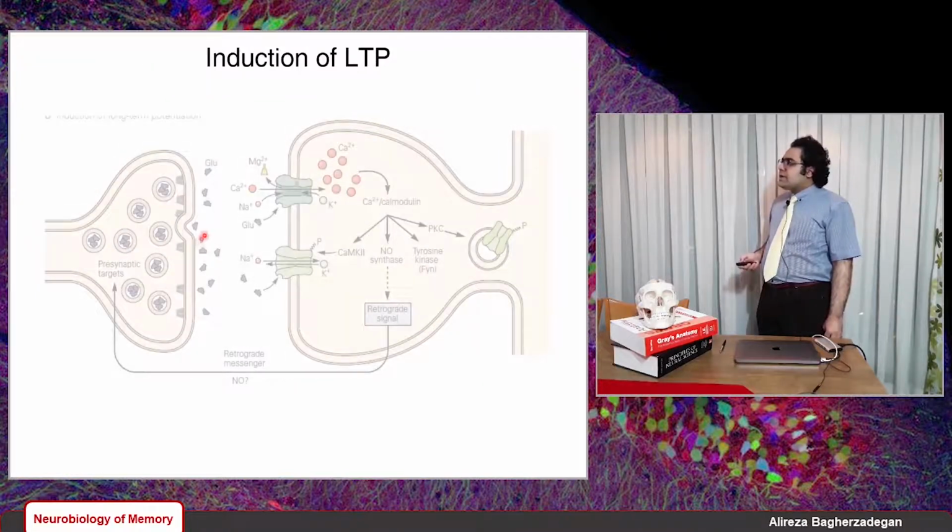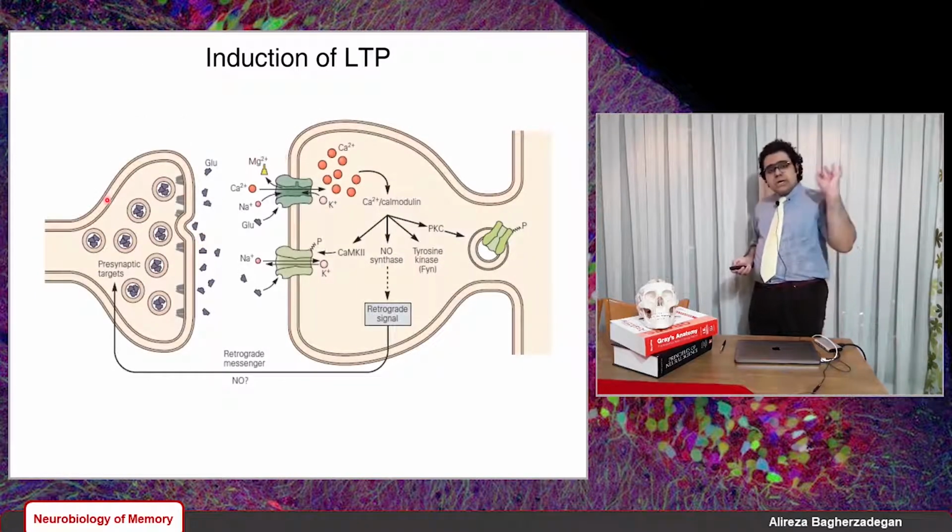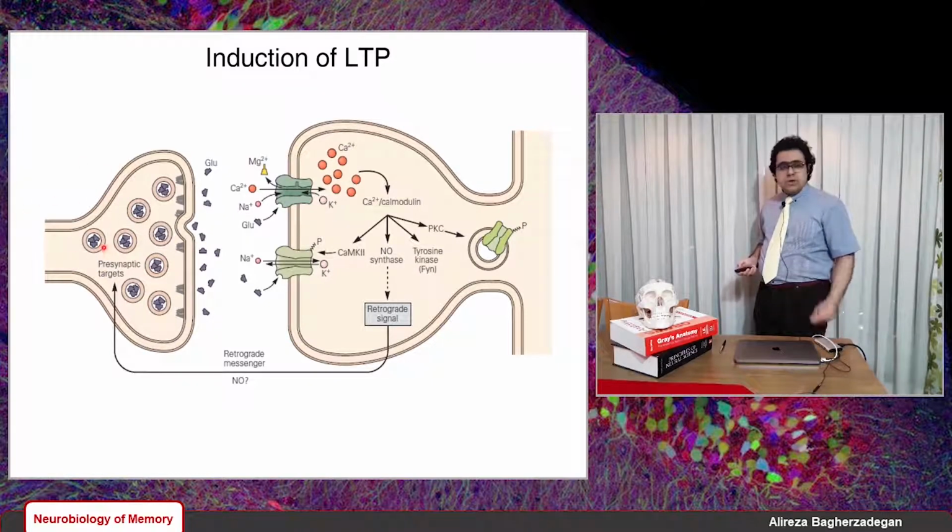But now let's see what happens when we induce LTP. When we apply that tetanic stimulation, we stimulate the presynaptic neuron with that high frequency tetanus. It releases more glutamate neurotransmitters. So now a larger number of AMPA receptors are activated, and they depolarize the cell more.